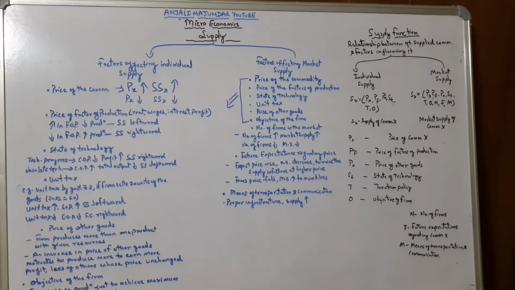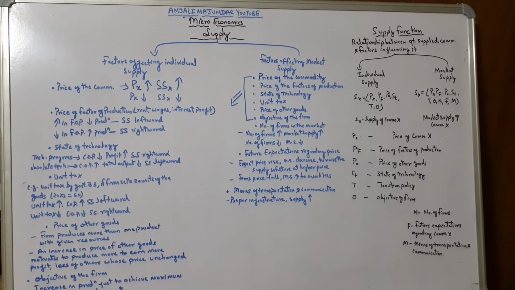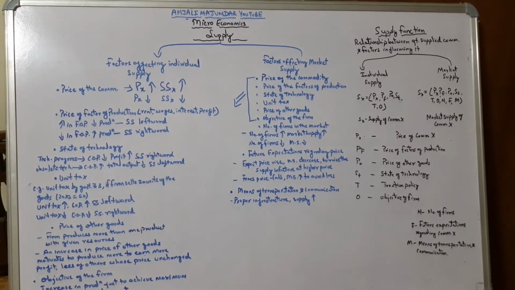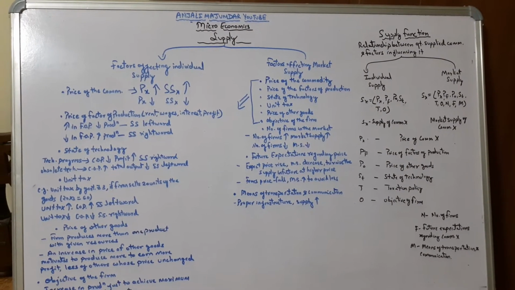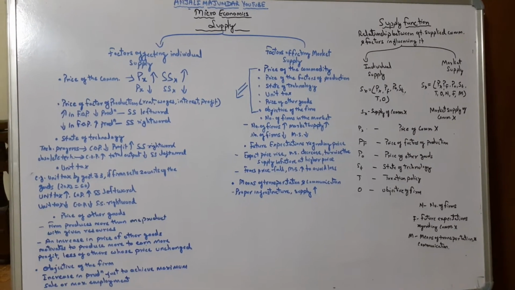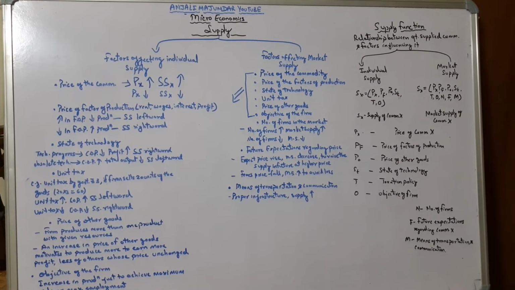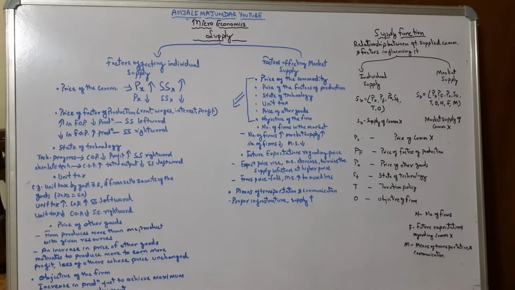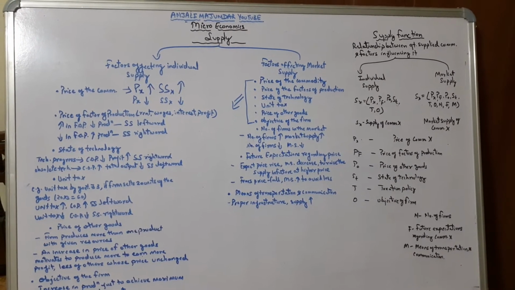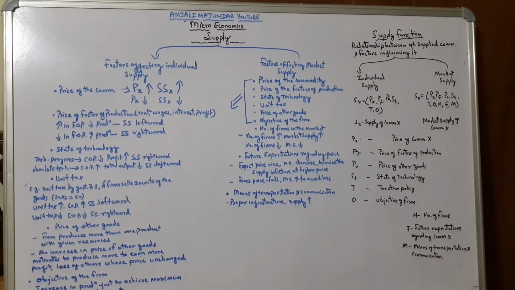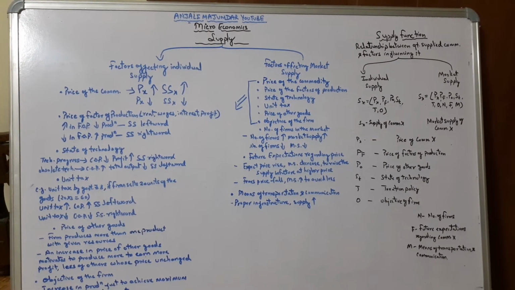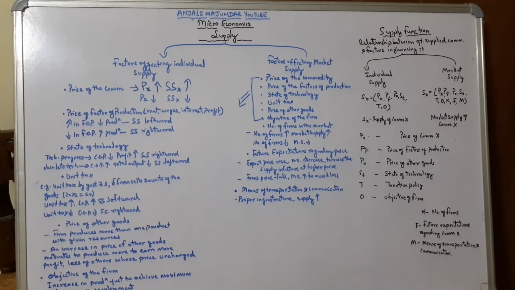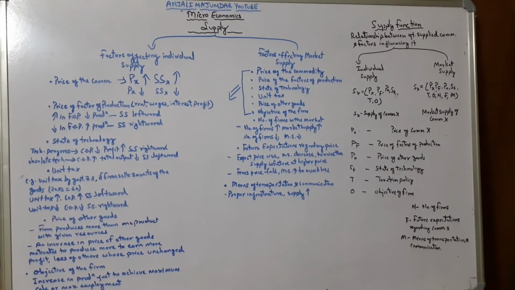So remember one thing, the stock should always be greater than the supply. Supply is a part of stock. So stock is a particular commodity at a particular point of time. In my example, that seller has maintained a stock of 50 tons in the godown. Out of that 50 tons, what the seller is willing and able to offer for sale is 30 tons at the rate of 40 rupees per kg. So this is the concept of supply.